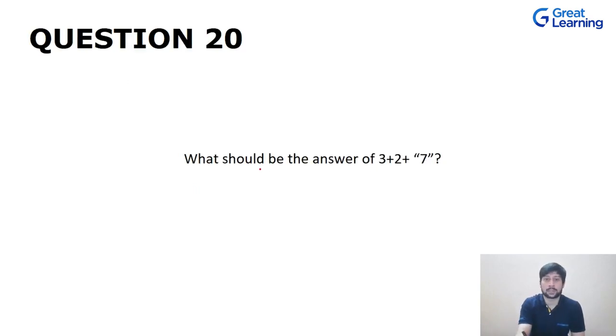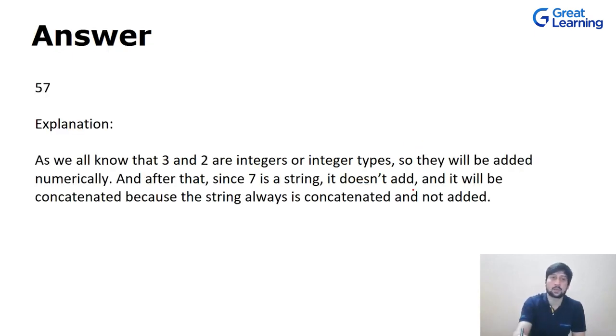Now let's talk about this question: what should be the answer when you're trying to add 3 plus 2 plus "7"? We know the data type of 3 is number, the data type of 2 is again number, and this 7 is a string. So what will be the value? We are adding 3 and 2, which are integers, or you can say the data type is number, and we are adding them numerically, so we get 5.